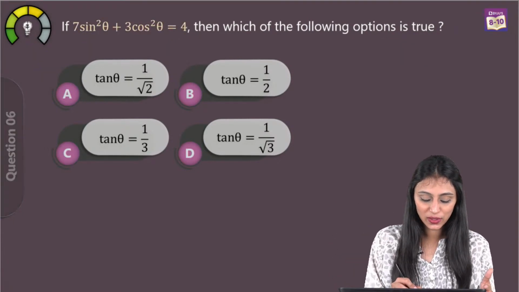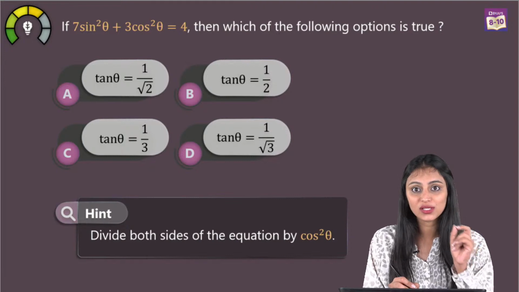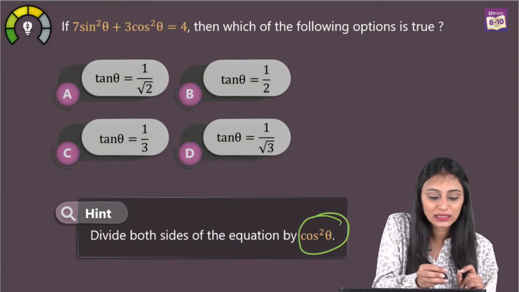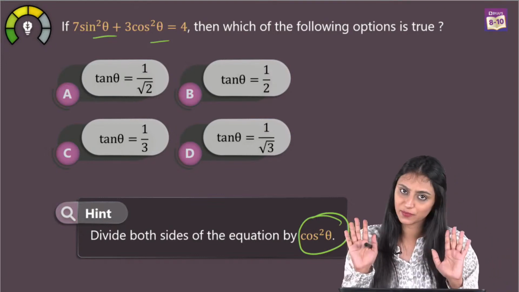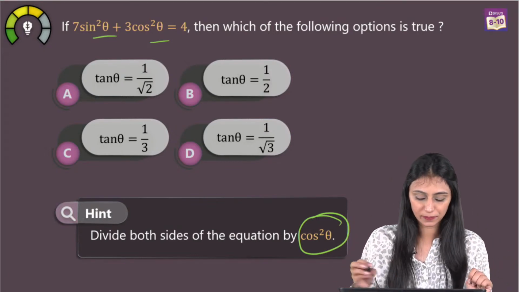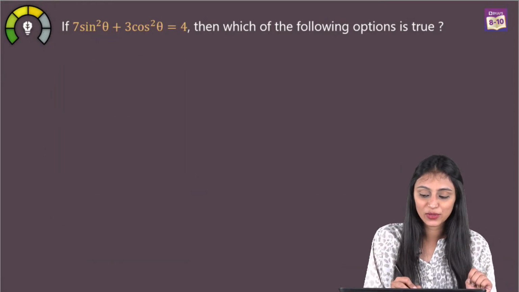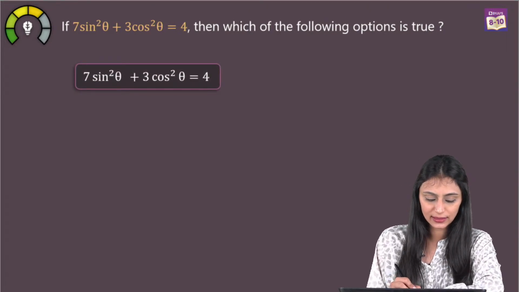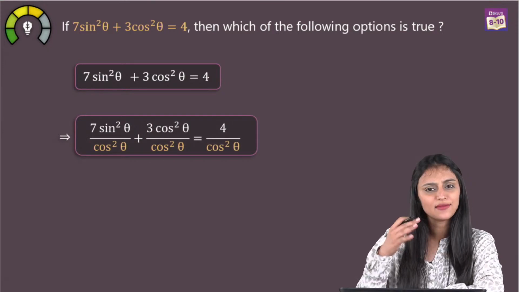Okay, so what I'll do here is divide both sides of the equation by cos square theta. Why cos square theta? Because they're already in squares. Now let's divide them by cos square theta first. So we have here sine square theta plus 3 cos square theta equals 4. Let's divide each one of them.